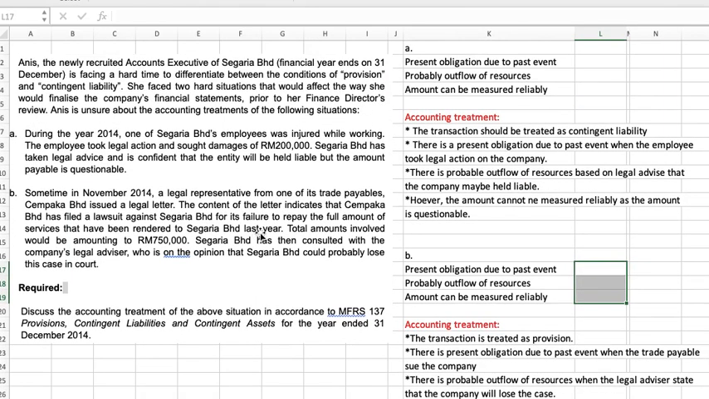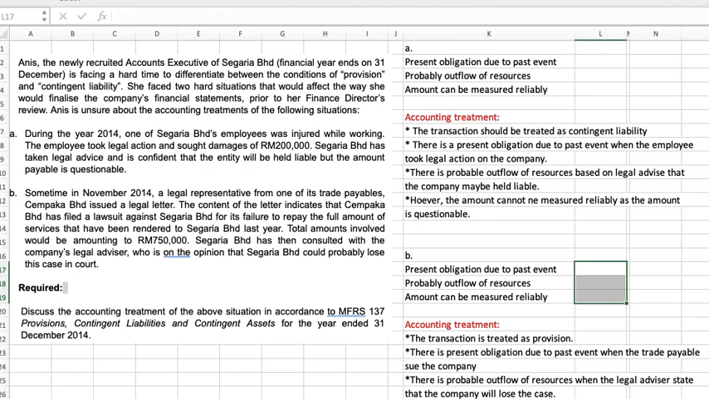Anis, a newly recruited account executive of Segaria, is facing a hard time to differentiate between condition of provision and contingent liability. So you have two situations here. First one, during the year 2014, one of Segaria Berhad employees was injured while working. So the employee took legal action and sought damages of 200,000. Segaria has taken legal advice and is confident that the entity will be held liable, but the amount payable is questionable.